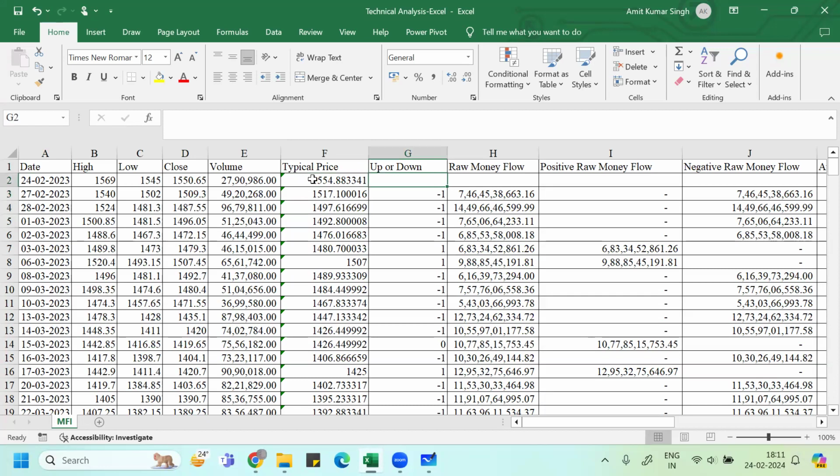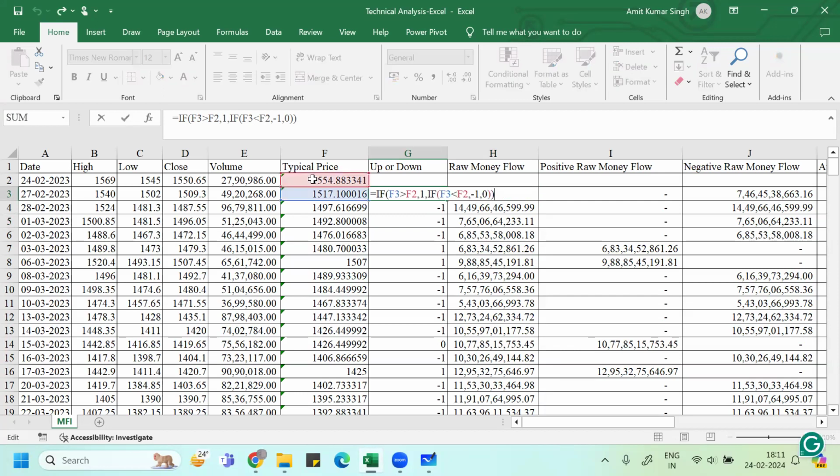And this typical price, when you multiply it with volume, you got what? You got the raw money flow. I hope you understood this. Now, this raw money flow would be either positive or negative. What I told you, it would be positive if today's typical price is more than yesterday's typical price. That only I have calculated here, up or down. -1 means your today typical price is lesser than the yesterday typical price. I hope you got this.